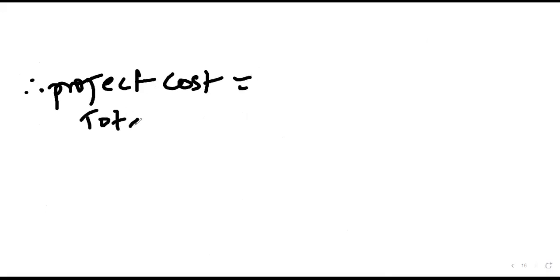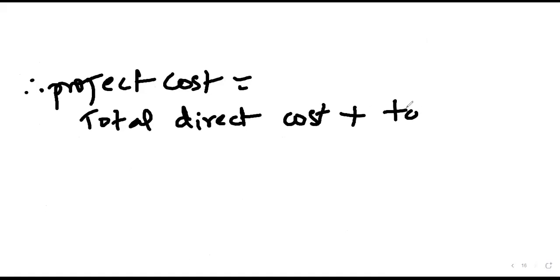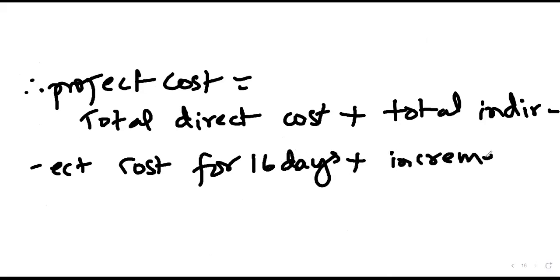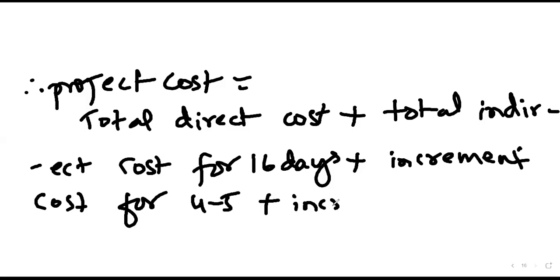Okay. So therefore, project cost is total normal cost, total indirect cost for 16 days, plus incremental cost.